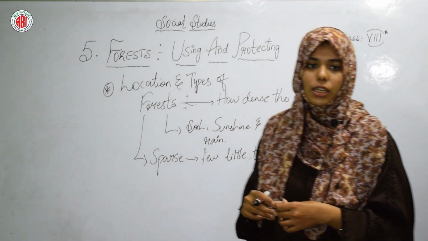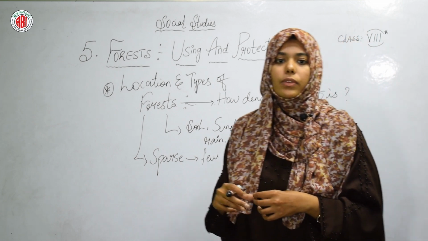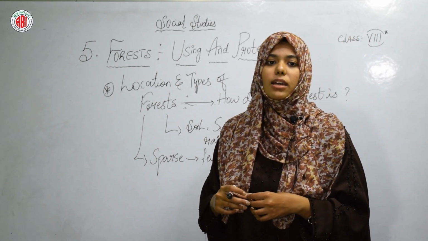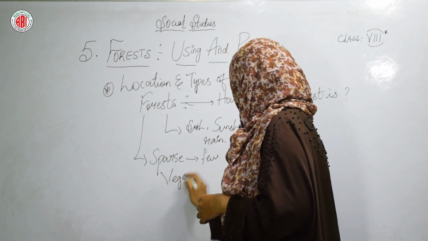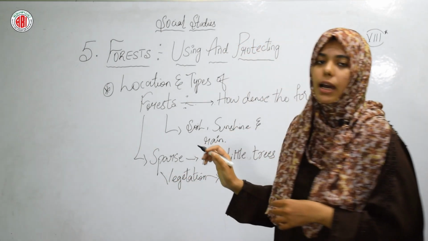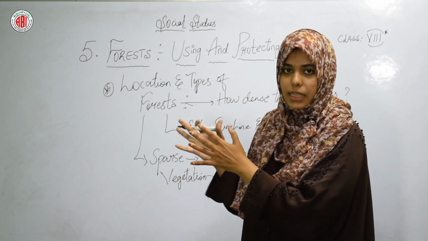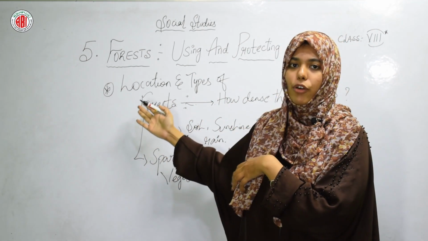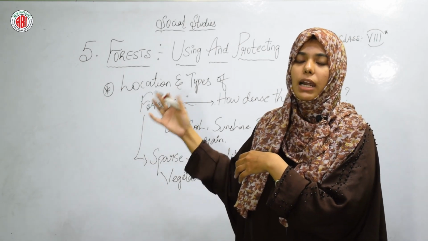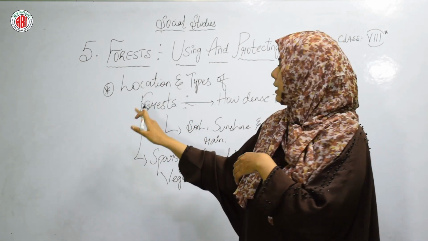And what do you mean by vegetation? Vegetation means all the growing plants found in a particular place. Here, vegetation means all the growing plants found in a forest.